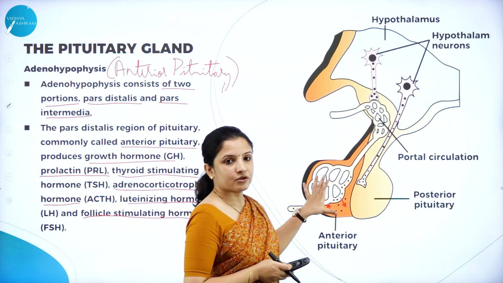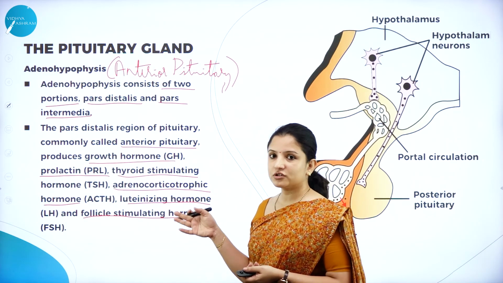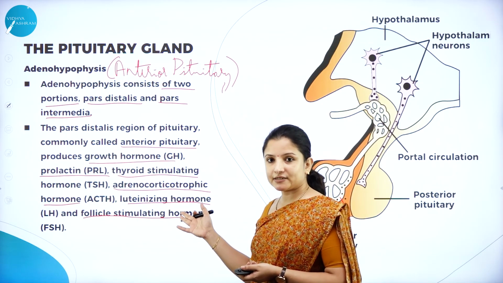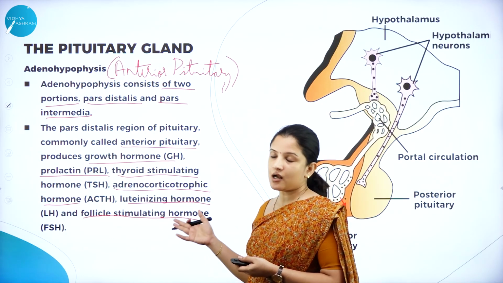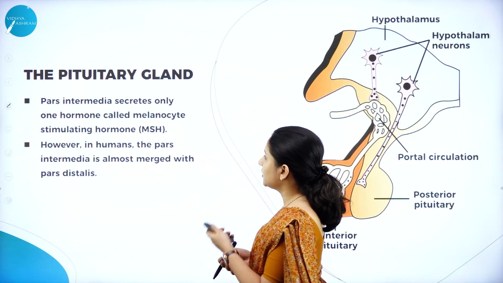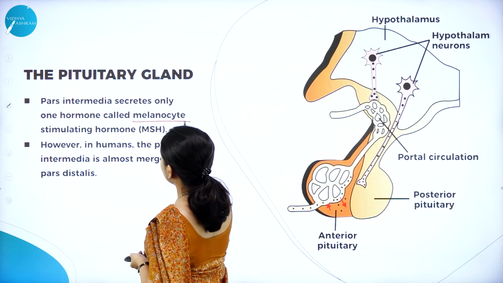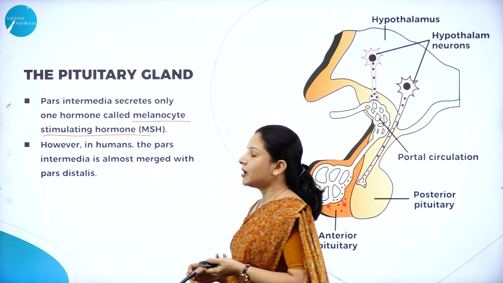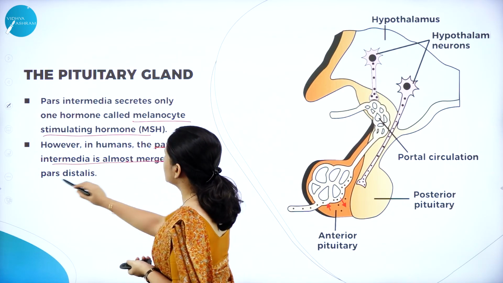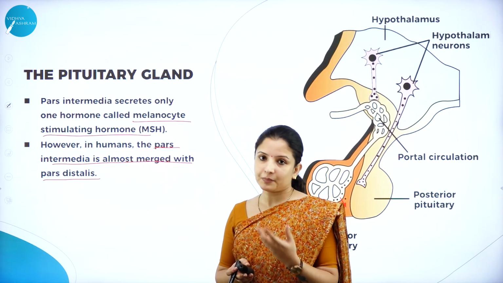anterior pituitary. So what all hormones does the anterior pituitary release? It releases growth hormone, prolactin, thyroid stimulating hormone, adrenocorticotropic hormone, luteinizing hormone and follicle stimulating hormone. So the pars distalis secretes all these hormones. What about the pars intermedia? The pars intermedia secretes only one type of hormone, called the melanocyte stimulating hormone. However, in human beings, the pars intermedia is almost merged with the pars distalis, so you cannot differentiate between them.